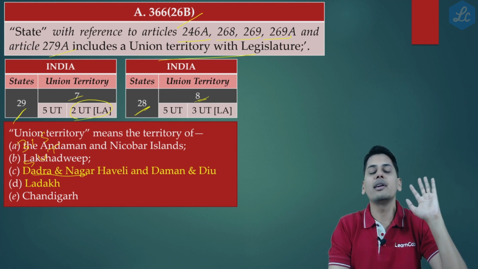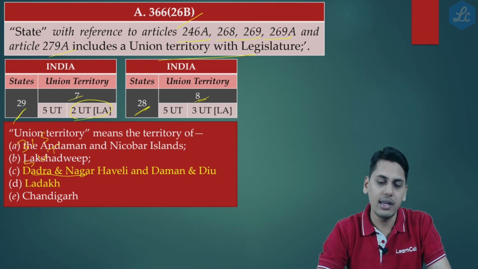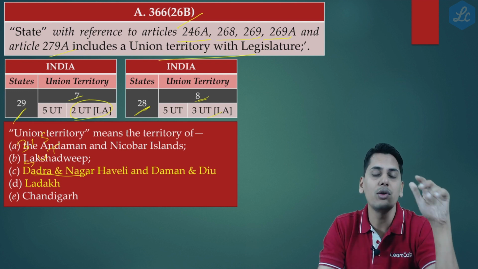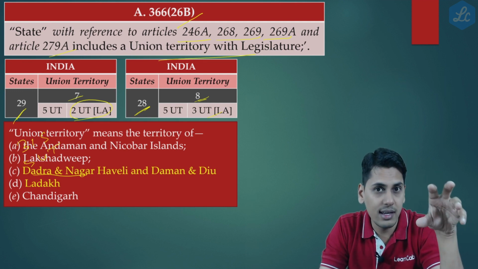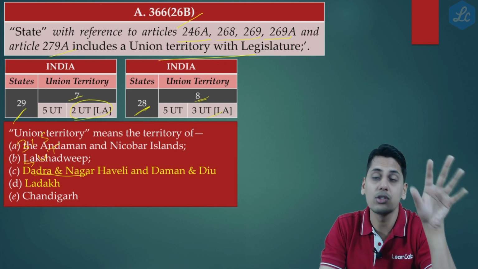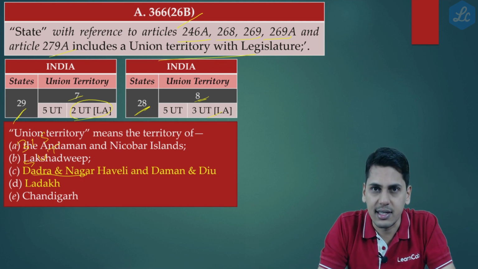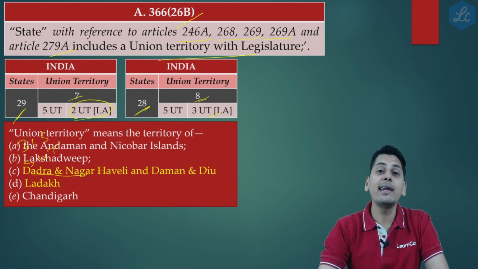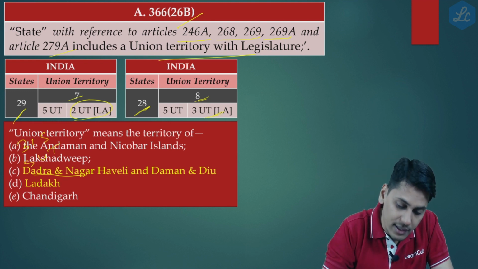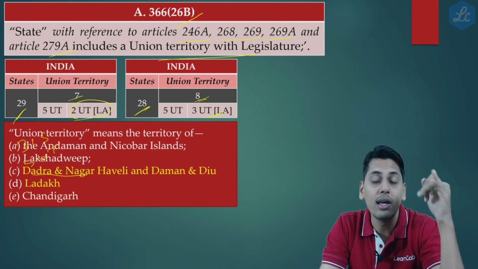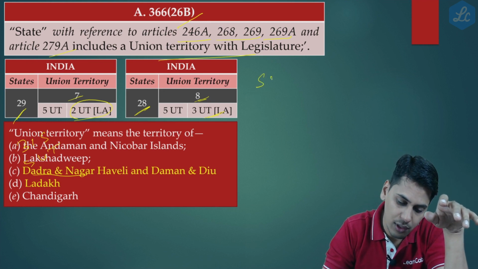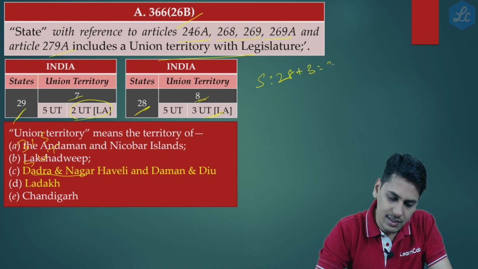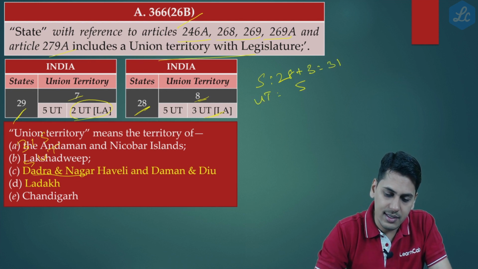Now friends, out of these 8 union territories, 5 union territories are without legislative assembly and 3 union territories are with legislative assembly. Which are those 3? It is Delhi, Puducherry and Jammu and Kashmir. So again, for the purpose of GST, how many states do you have? You have 28 plus 3, because these are 3 union territories with legislative assembly, Jammu and Kashmir, Delhi and Puducherry. So for the purpose of GST, states happens to be 28 plus 3, which is 31, and union territories remains at 5.